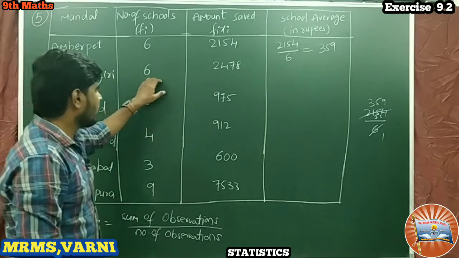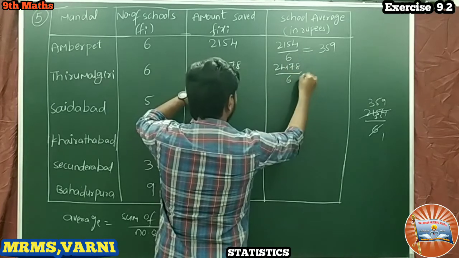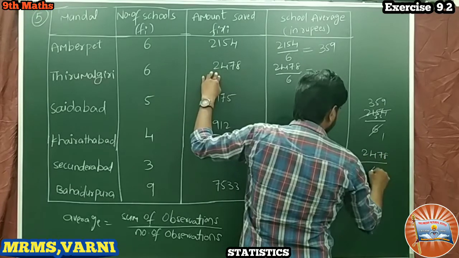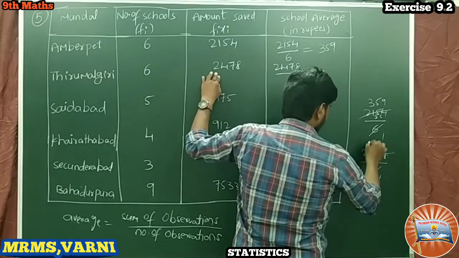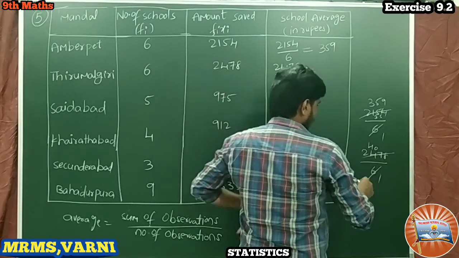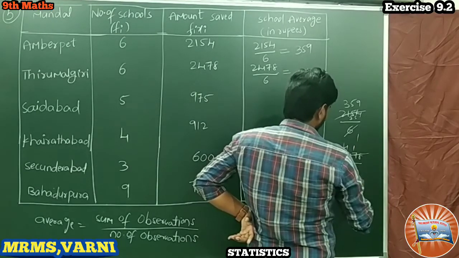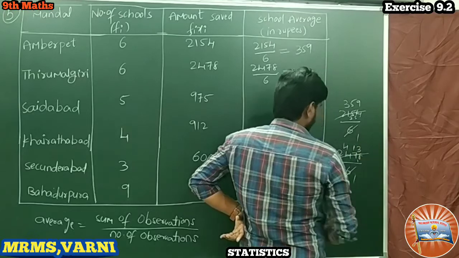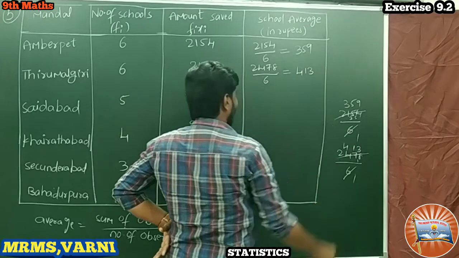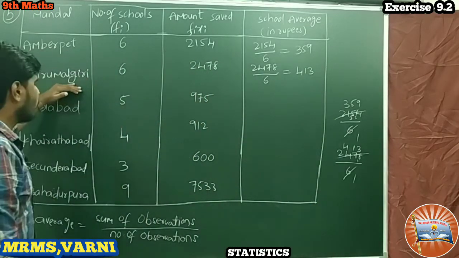Next, 2478 by 6. 6 ones are 6, 6 4s are 24 and 0. So we shall not take 0. 6 ones are again 6 and 1 remainder, 6 3s are 18. So what is that? 413. So 413 rupees is the average amount saved in Tirmalgiri Mandal.